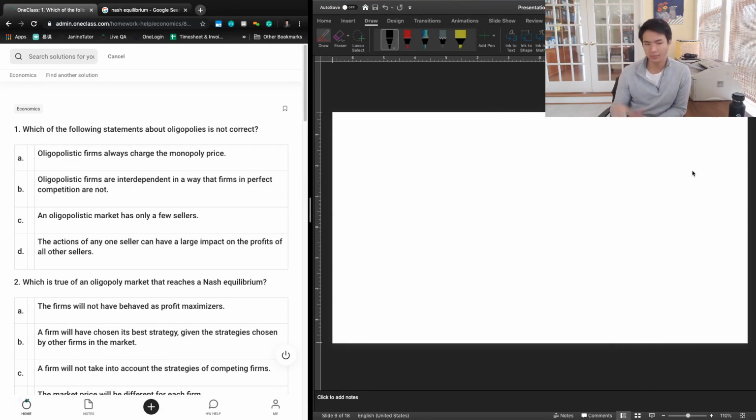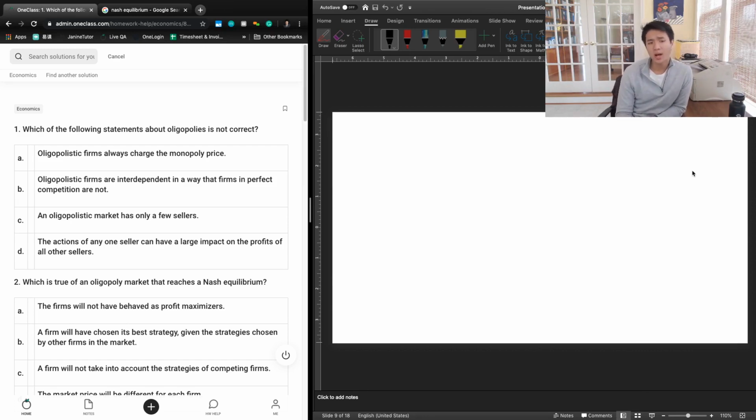So an oligopoly, before we even talk about it at all, for background, is a market structure in which there are a few very large firms. So it's not a monopoly, a monopoly is there's one firm, mono. Oligopoly is multiple. So it's just going to be a few large firms that have large market power, right? And so that's going to be the main way to think about oligopolies.